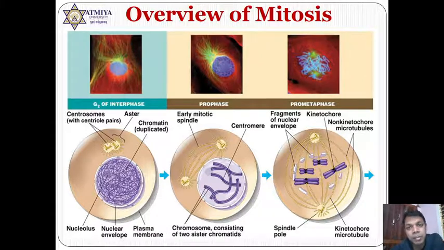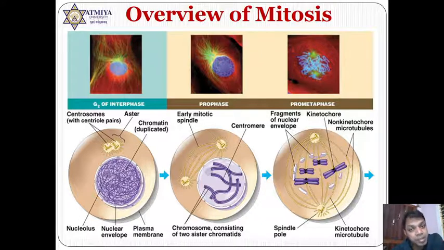Now, once the cell enters mitosis, in the prophase the centrosome moves towards opposite poles. The chromosome is condensed with the help of condensin protein, and then in prometaphase, that is the end of prophase, it is almost condensed, though condensation is still going on, and the spindle fibers originating from the centrosome join with the kinetochore protein.